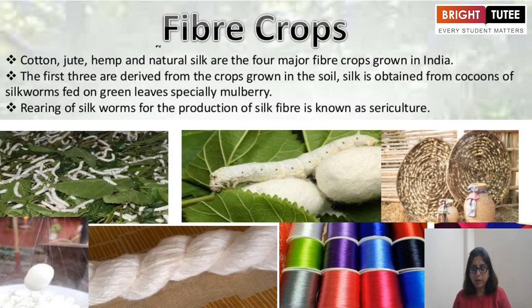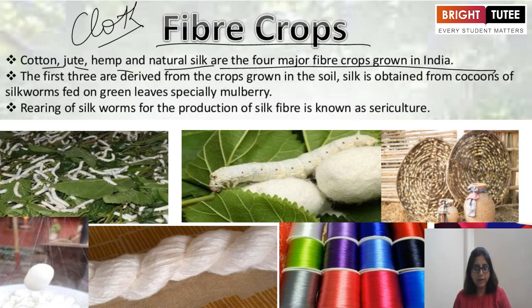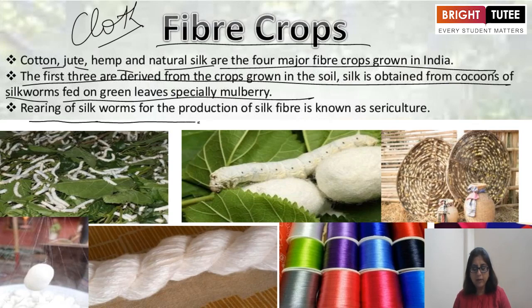Now the fiber crops. Fiber itself means cloth, through which we get cloth. Cotton, jute, hemp and natural silk are the four major fiber crops in India. The first three are derived from crops grown in soil. Silk is obtained from the cocoons of silkworms fed on green leaves, especially mulberry. Rearing of silkworms for the production of silk is known as sericulture.